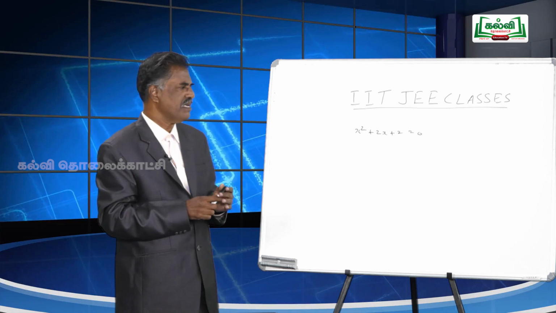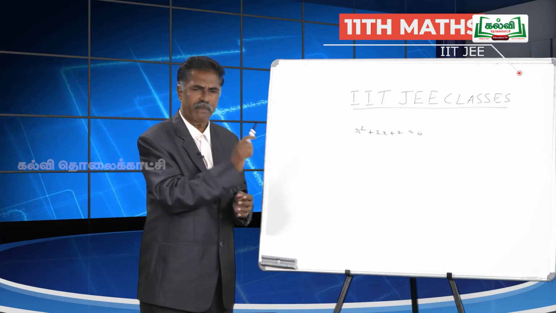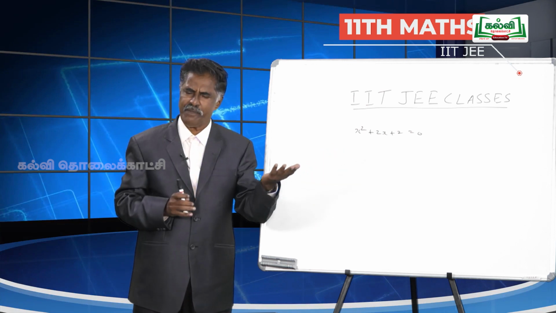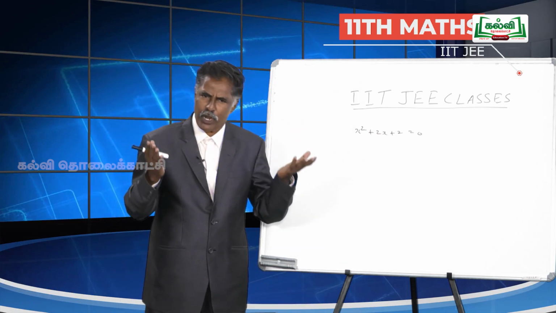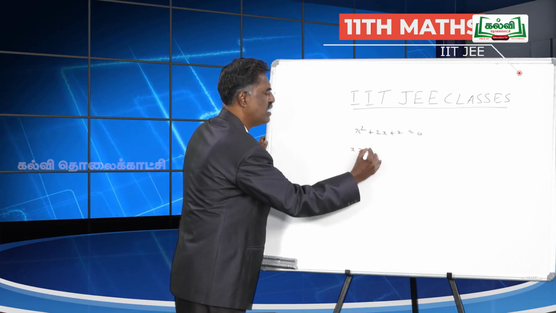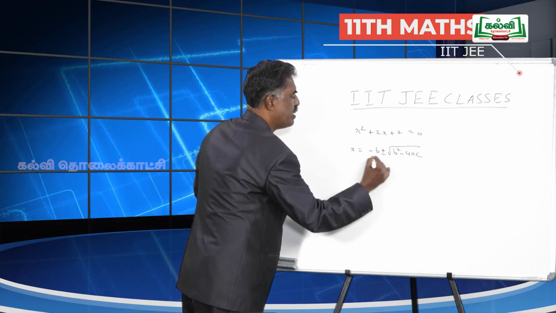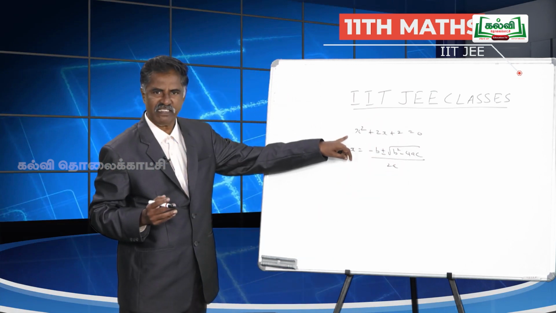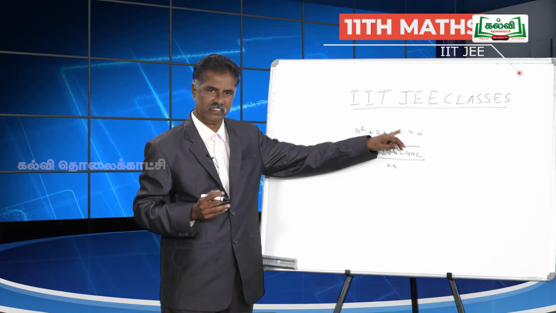That is the only thing. Say, x square plus 2x plus 2 equal to 0 is a quadratic equation. Try to find out the roots of this equation. You know different methods. You can find the roots by splitting the middle term or factorizing it. If not, we have a formula also. Can you remember the formula? Yes, it is x equal to minus b plus or minus square root of b square minus 4ac by 2a. What is a? The coefficient of x square, 1. What is b? The coefficient of x, it is 2, and c is 2.